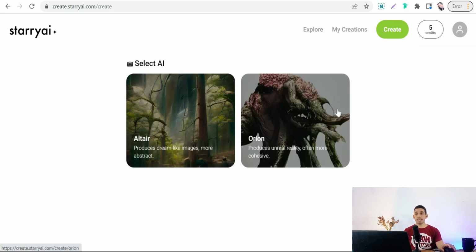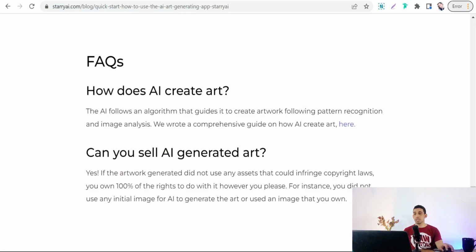And if you are wondering if you can use these generated images in your project, let me show you this amazing answer from this starry.ai blog. As you see, can you sell artificial intelligence generated art? Yes, the artwork generated didn't use any assets that could infringe copyright laws. You own 100% of the rights to do with it however you please. So you can use this generated artificial intelligence art in your projects for commercial use.